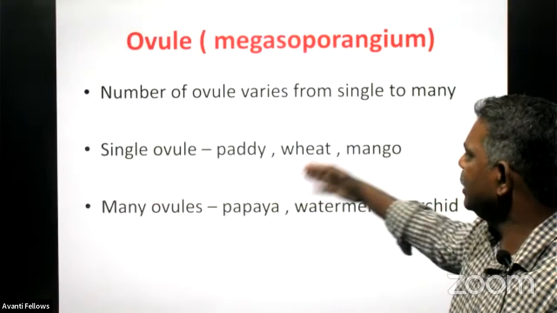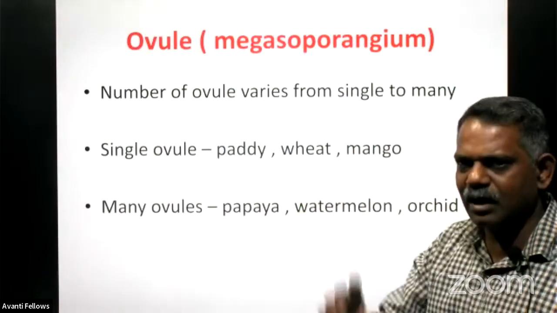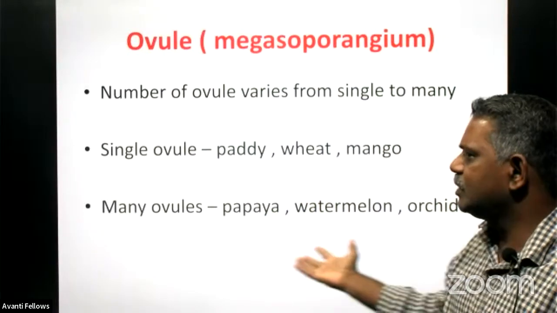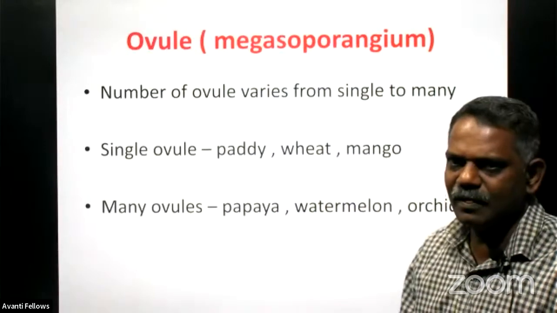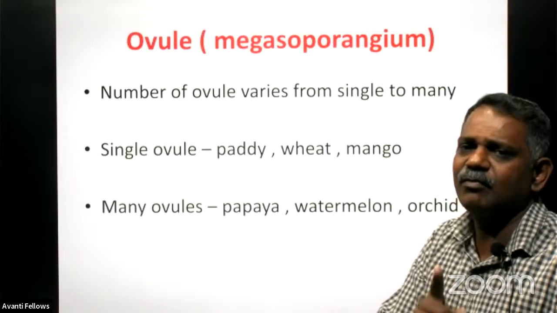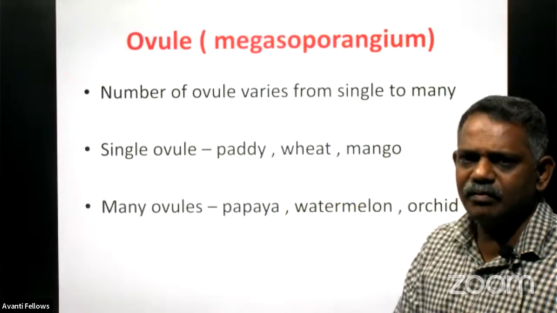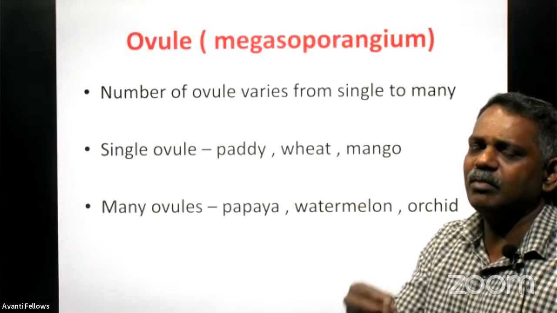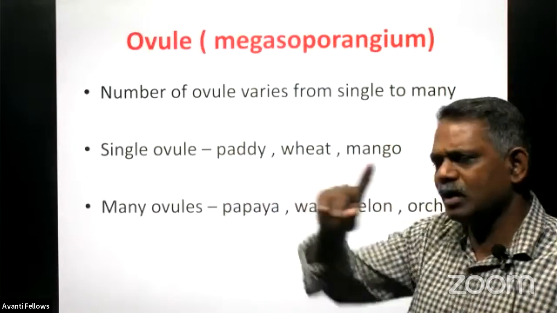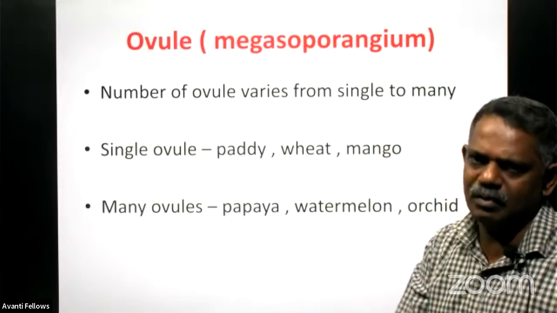Paddy, wheat, and mango have only a single ovule in an ovary, whereas papaya, watermelon, and orchids have many ovules. In mango, you find only one seed in a fruit. After fertilization, the ovary develops to become the fruit and the ovule develops to become the seed. In mango, wheat, or paddy, there is only one seed in one fruit, which means there is only a single ovule.